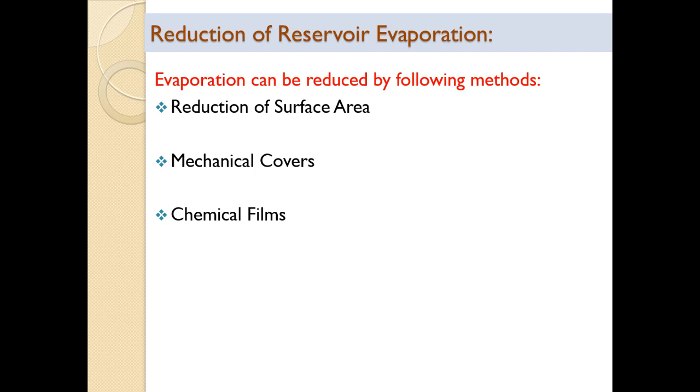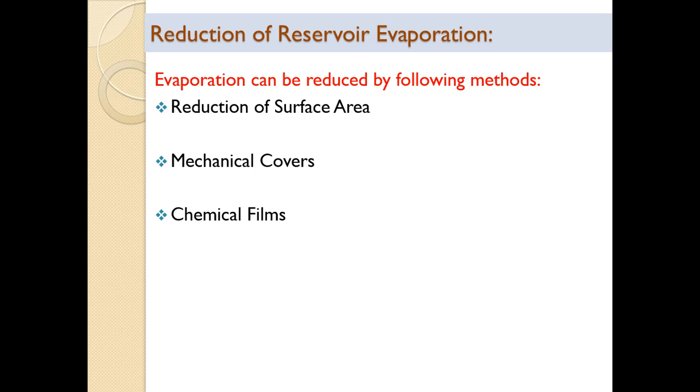Next is mechanical cover. This is a little bit costly and not possible in the case of big lakes, but these mechanical covers are nothing but tin sheets used to cover the lake surface. In the case of a small lake it is possible, or sometimes thermocol pieces are also used. These are spread on the surface of the water body to reduce the evaporation.